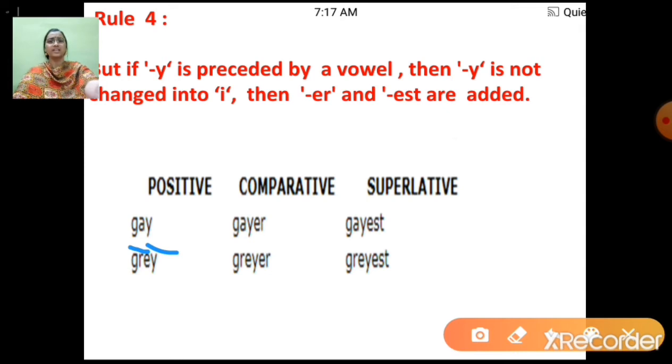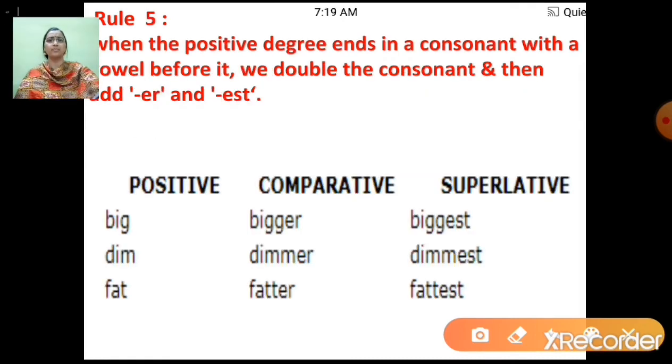So in this case, when we find a vowel just before y, we will not cut y. Instead of cutting the y, we are going to write er or est. Here we are writing er in the comparative, and in the superlative we are writing est. So it will be gay, gayer, gayest, right? Now we'll read the next example. Grey, greyer, greyest.